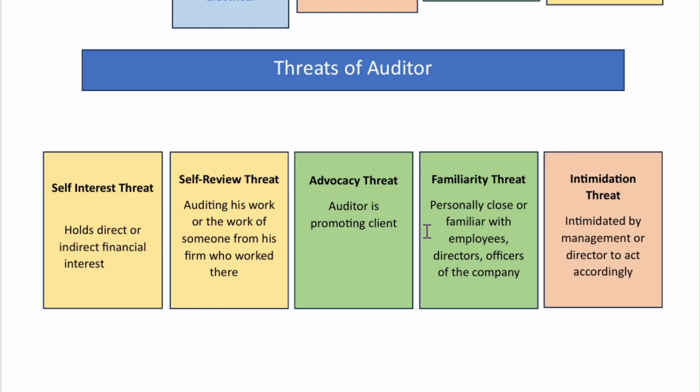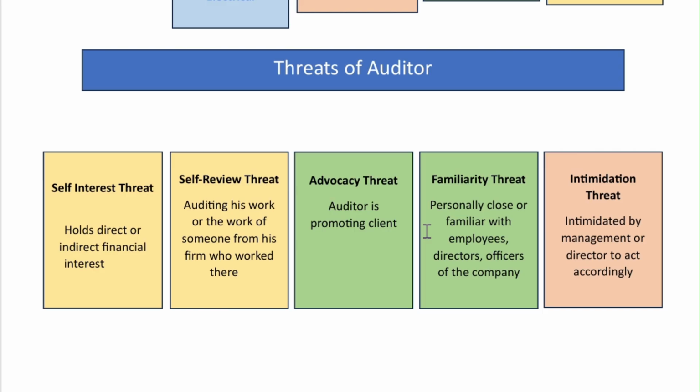And there is the familiarity threat. This threat happens when the auditor is very close to the directors, employees, and officers, and is very familiar with them. For example, there would be a professional as well as a personal relation with the organization members, the directors, and employees. So this threat can happen.